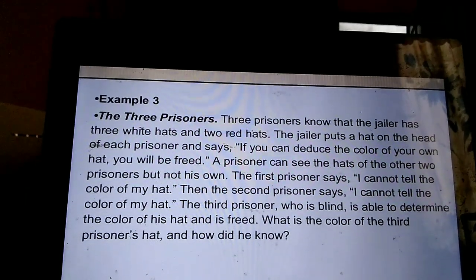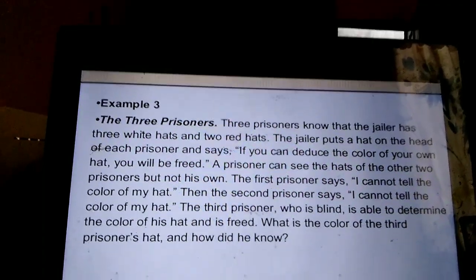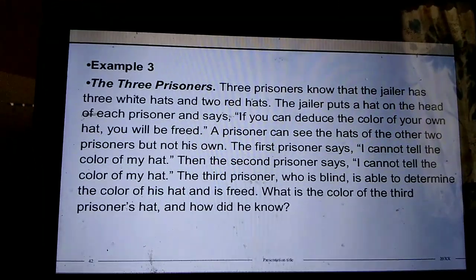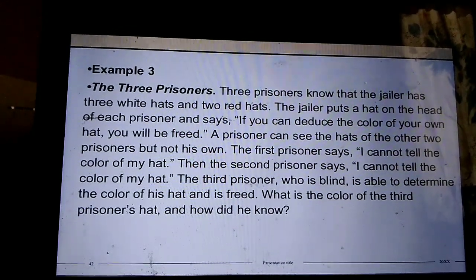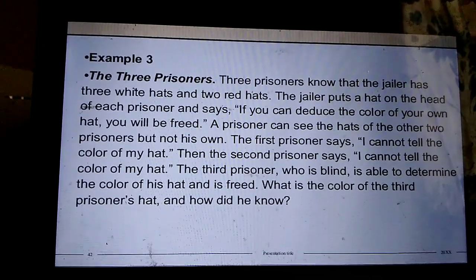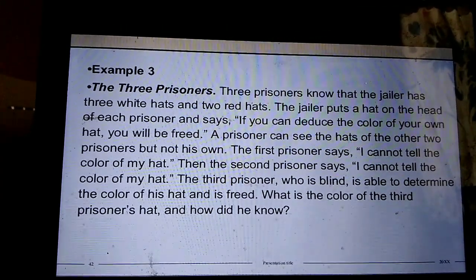The first prisoner says, I cannot tell the color of my hat. Then the second prisoner says, I cannot tell the color of my hat. And the third prisoner, who is blind, is able to determine the color of his hat and is freed. What is the color of the third prisoner's hat, and how did he know?